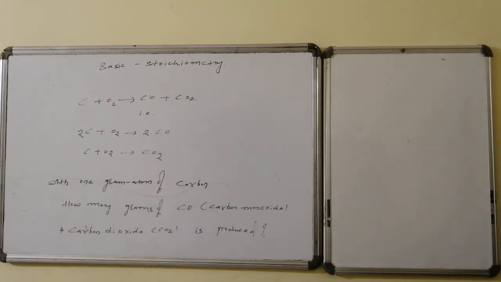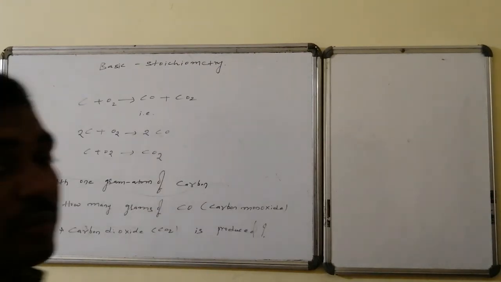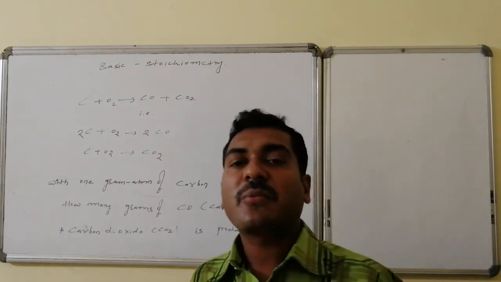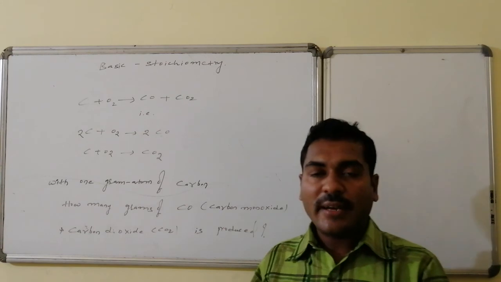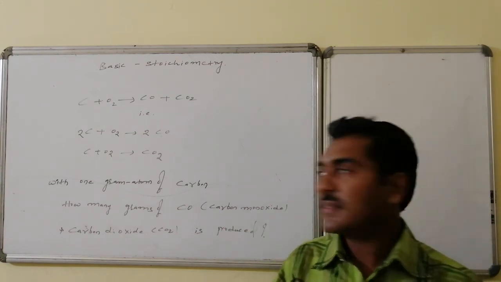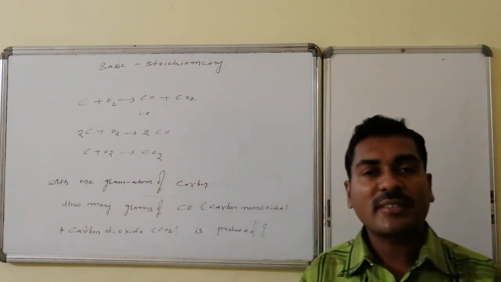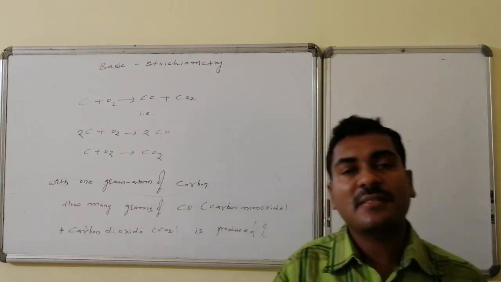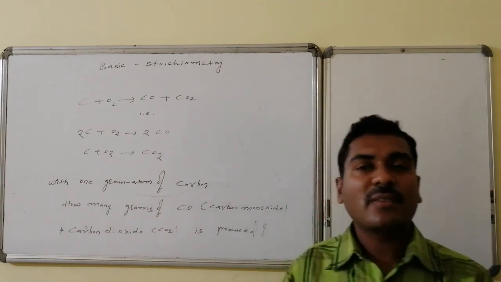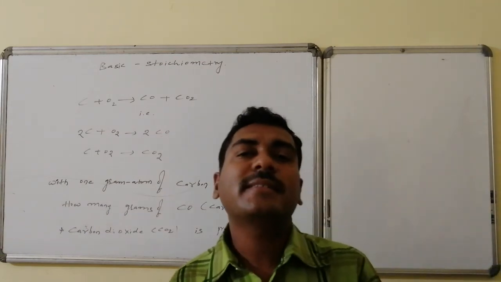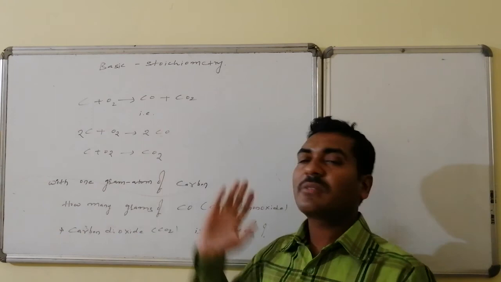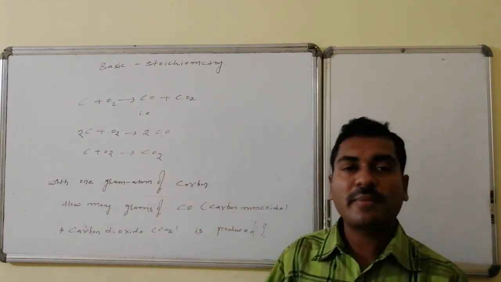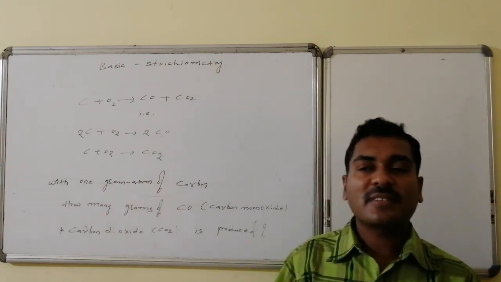The last question for this session. As we know, carbon combines with oxygen and forms different compounds. Here it forms carbon monoxide and carbon dioxide. I am taking 2 different reactions: carbon plus oxygen gives carbon monoxide is one reaction, and carbon dioxide formation is the other. I made the conditions such that exclusively carbon monoxide forms in one and exclusively carbon dioxide forms in the other, and the corresponding balanced equations are like this.